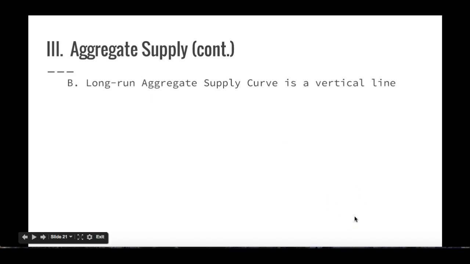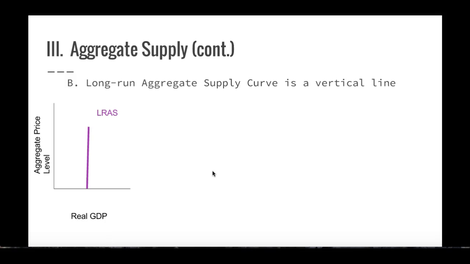All right, this video is for the second half of Module 18, talking about long-run aggregate supply. In the last video, I talked about short-run aggregate supply, but now we have to look at long-run. Long-run aggregate supply is a vertical line, so it's actually going to look like this. It's kind of boring, but the aggregate price level in the long run really doesn't make a difference, and no matter what the price level is, we're going to offer the same amount of real GDP. That's basically what this is saying.